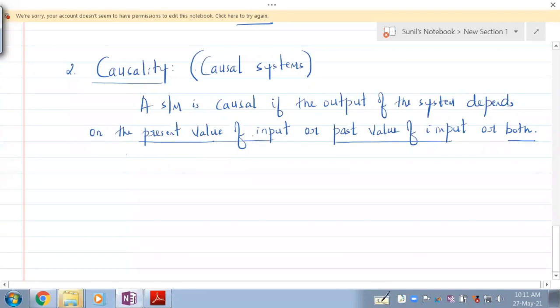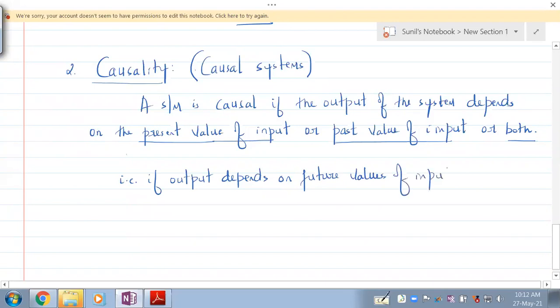Now, there are future values of inputs also. If the output depends on future values of input, then the system is non-causal.